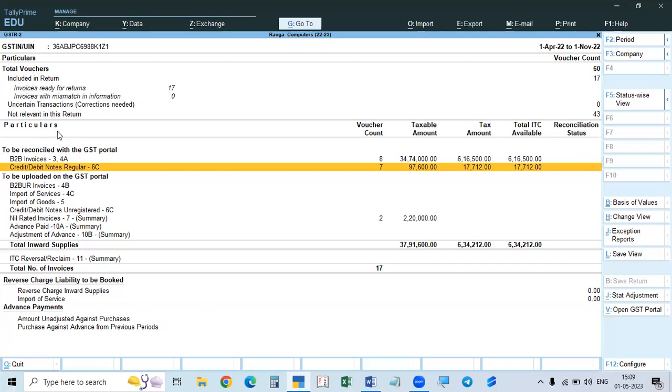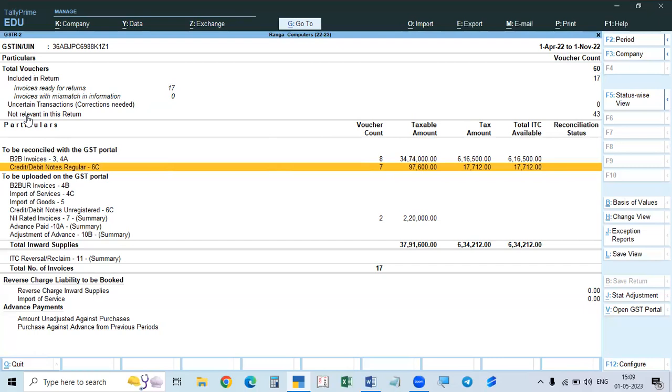Now we will take up this. This is the return relating to the purchases. So GSTR2, the period now I have taken from April 1st to ending. It will show either April 1st to April 30 or April 1st to June 30, like that. And then total number of vouchers, same as in GSTR1. All the vouchers relating to any transaction, this is the total number of vouchers.